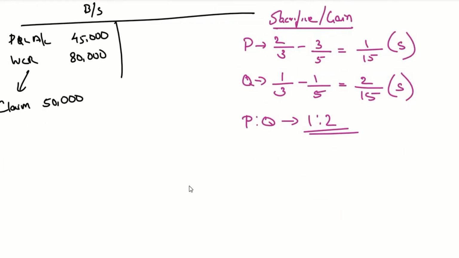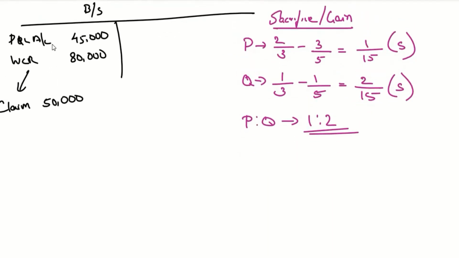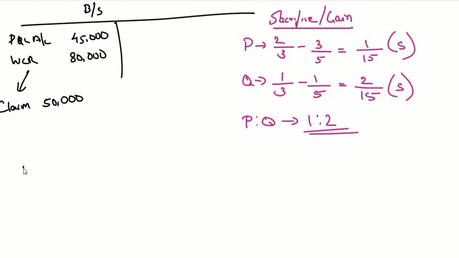Okay, now let's start doing the journal entries. First journal entry is writing off P&L account balance and workmen compensation reserve balance. Okay, so P&L account, there is a credit balance, so P&L account should be debited with 45,000 rupees. Then we have a workmen compensation reserve balance of 80,000. So workmen compensation reserve account debit 80,000.